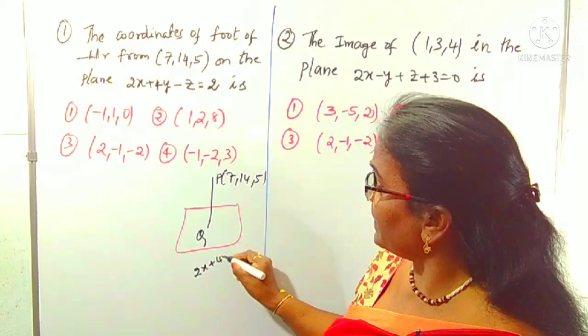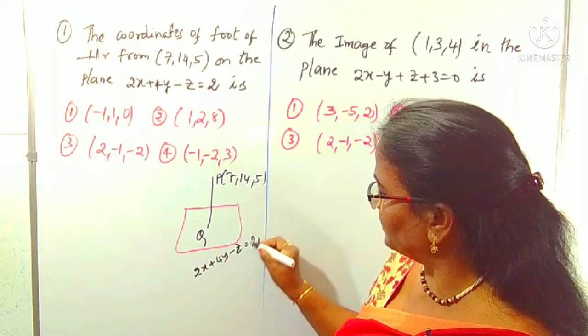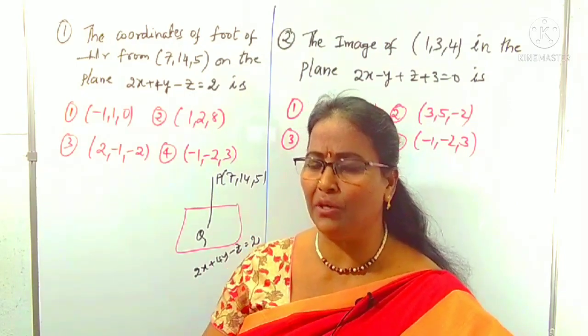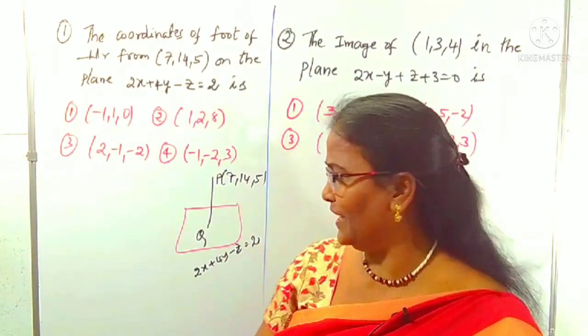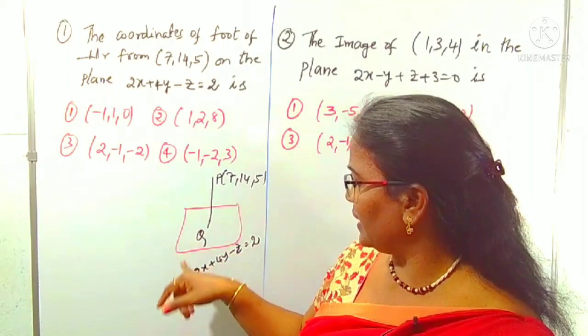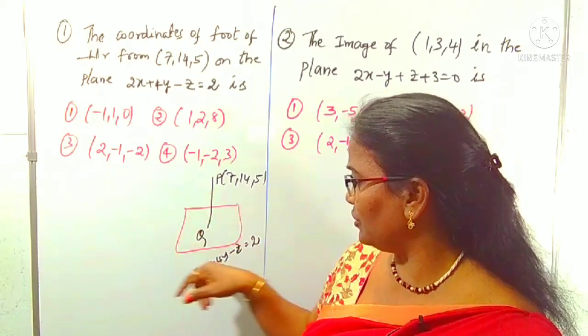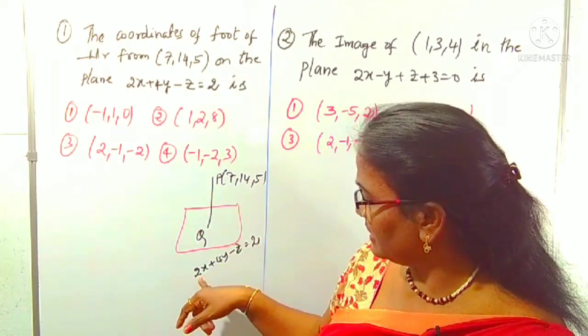2x plus 4y minus z is equal to 2. We can verify without using any formula. I am checking whether PQ is normal to the plane or not. What are its normal DRs?